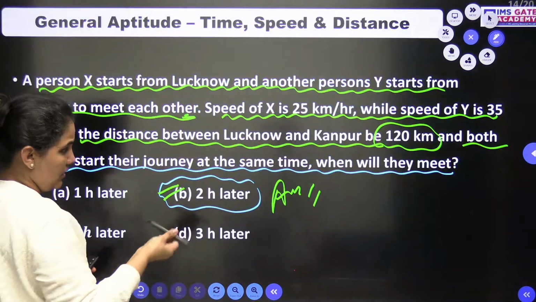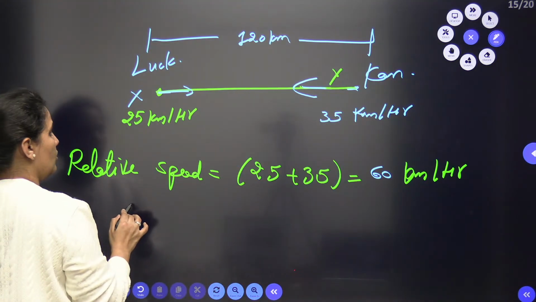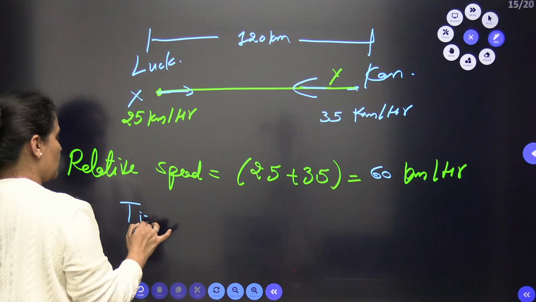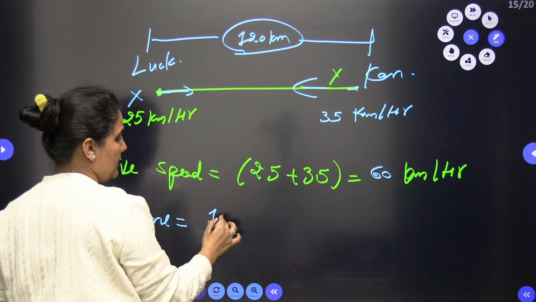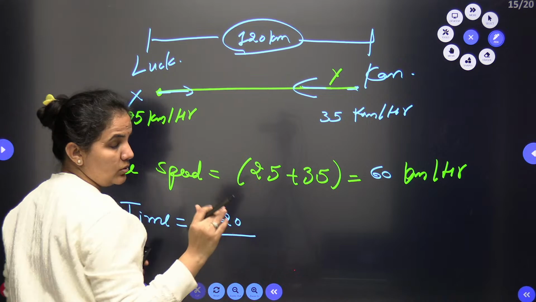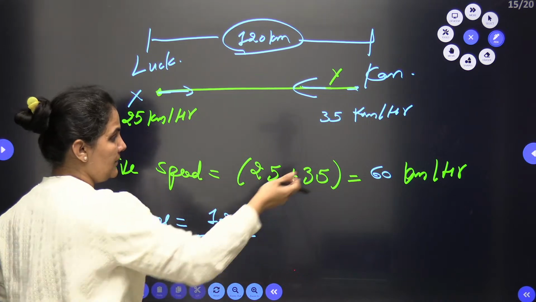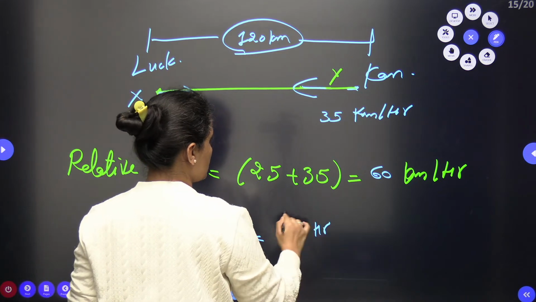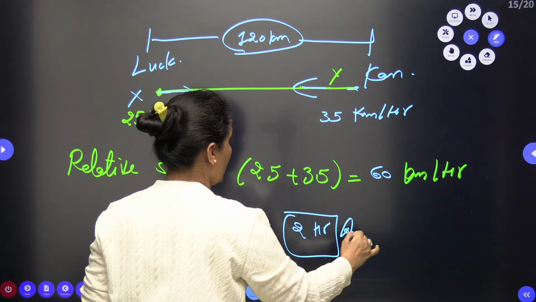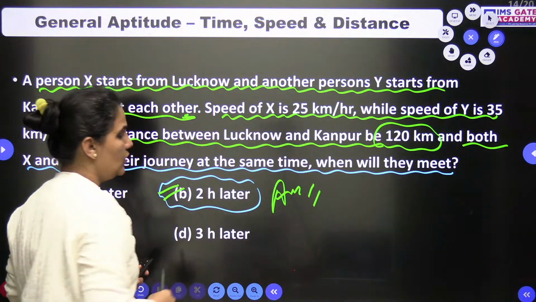And then the question is done, because there is no need to change the units also. And here you are asking about the time. So the time will be total distance by total speed, and speed is 60. So this will be 2 hours. So they will meet after 2 hours, or they will meet 2 hours later.